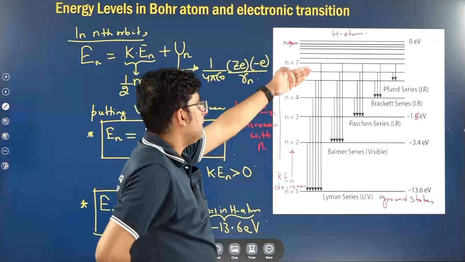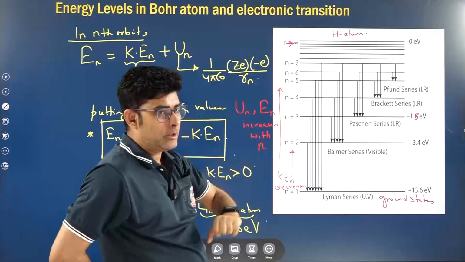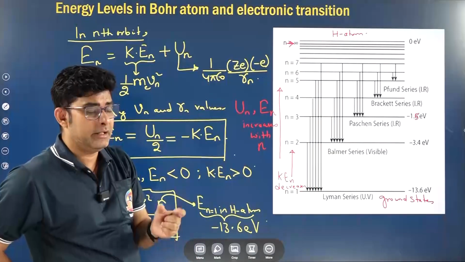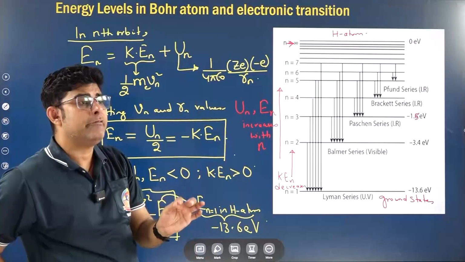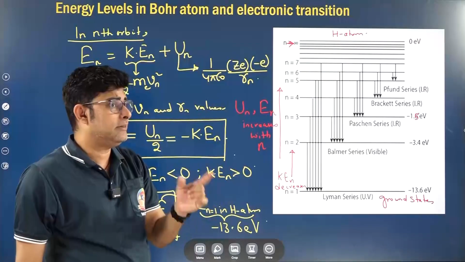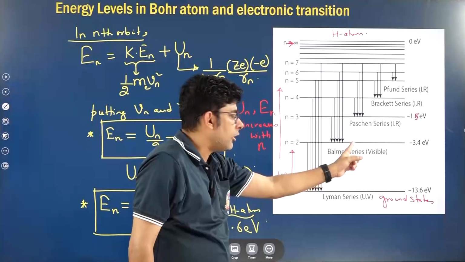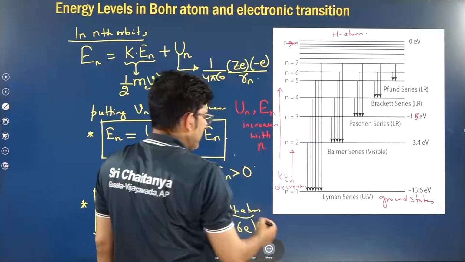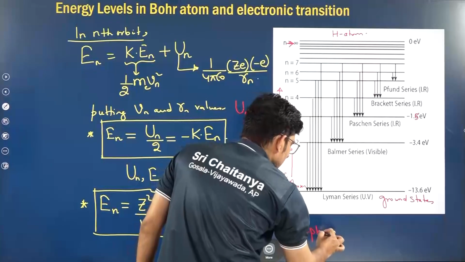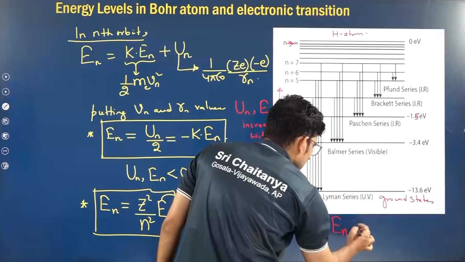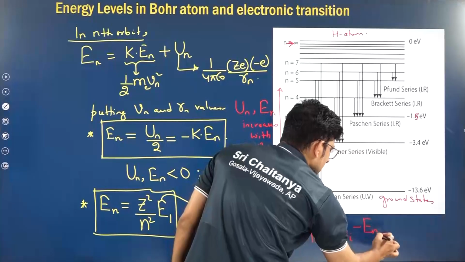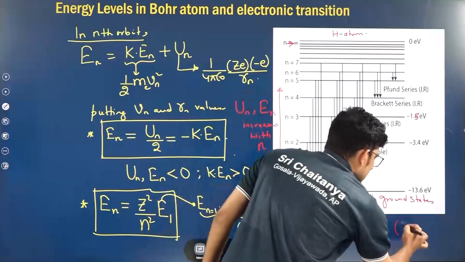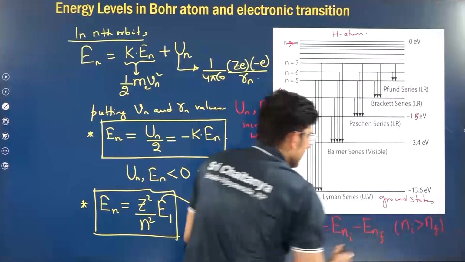And in doing so, when the electron transits down from a higher orbit to a lower orbit, Bohr said that energy will be released in the form of photons having discrete energies. Why discrete energies? Because the energy difference between the orbits is also fixed. So when an electron transits down from a higher orbit to a lower orbit, a photon will be liberated, equal to En initial minus En final. So when the electron jumps from initial orbit to final orbit, where n initial is more than n final, what will happen?